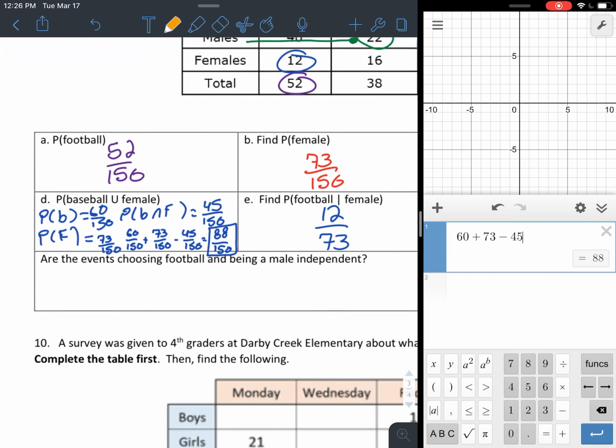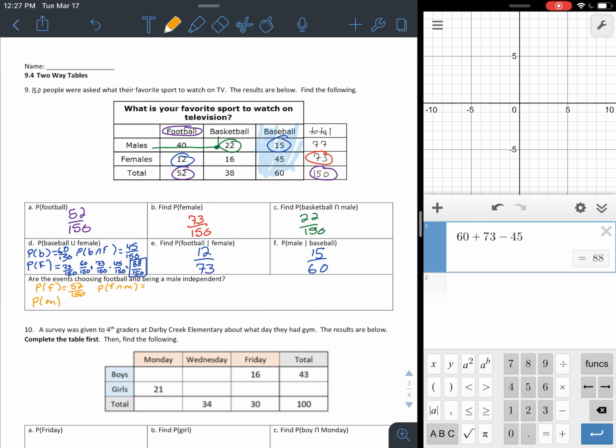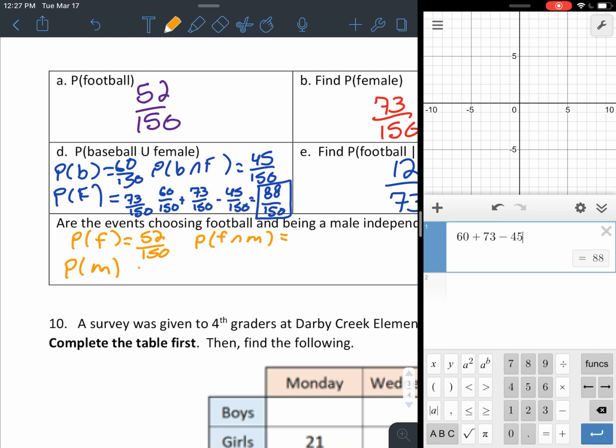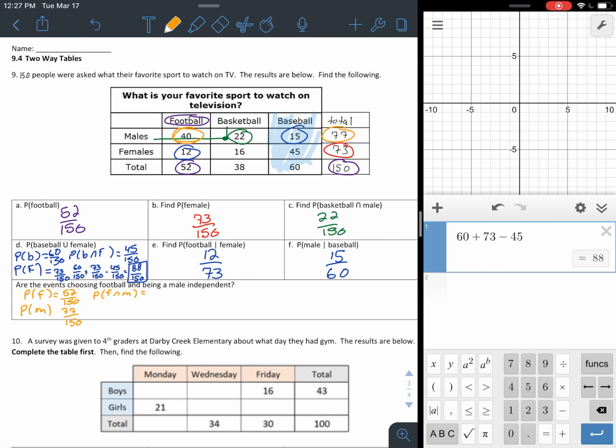All right, let's take a look at this last one. Are the events choosing football and being a male independent of one another? So when we do this last one, we always have to find probability of football, probability of male, and the probability of football intersecting male. So probability of football was 52 out of 150. We already did that one. Probability of male is going to be there's 77 total males, so 77 out of 150. Okay, probability of football intersecting male would be 40, so 40 out of 150.